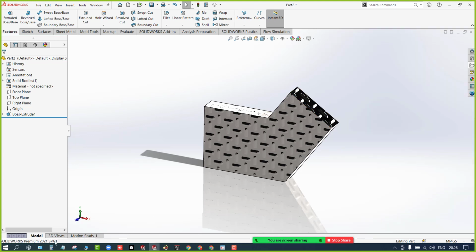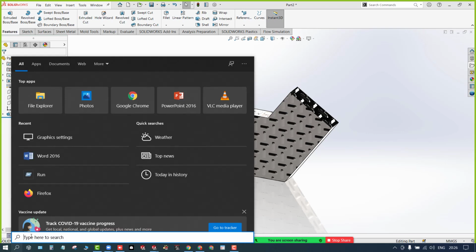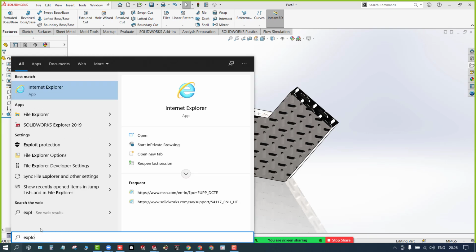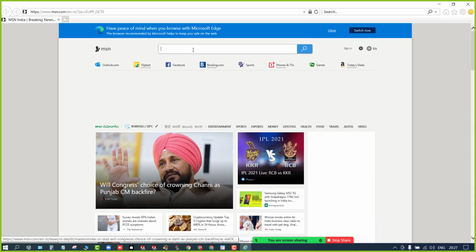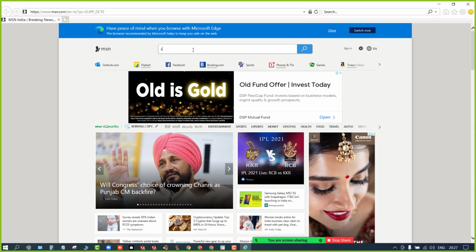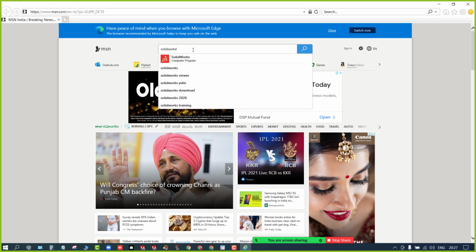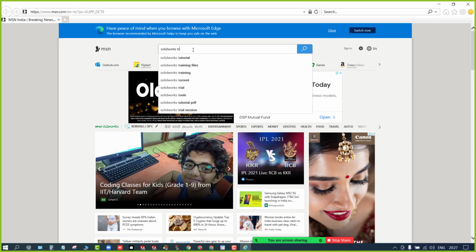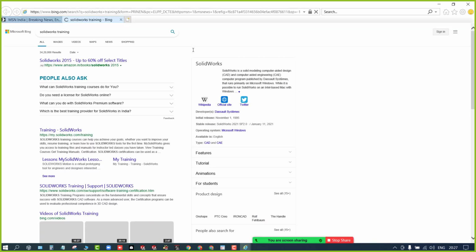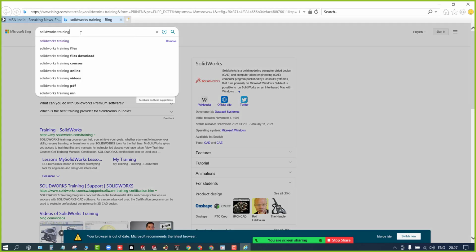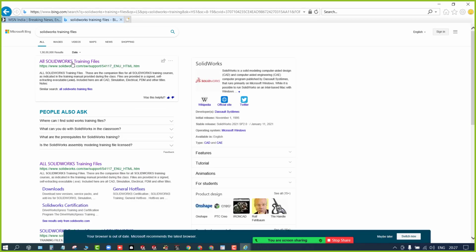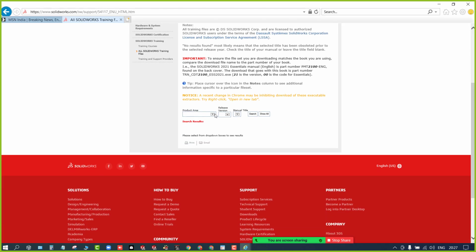You need to use your file explorer and from there do the same on your PC. Search for the SolidWorks files, SolidWorks training files. You'll get the first option, all SolidWorks training files. From there, in the product area, you need to select SolidWorks CAD.